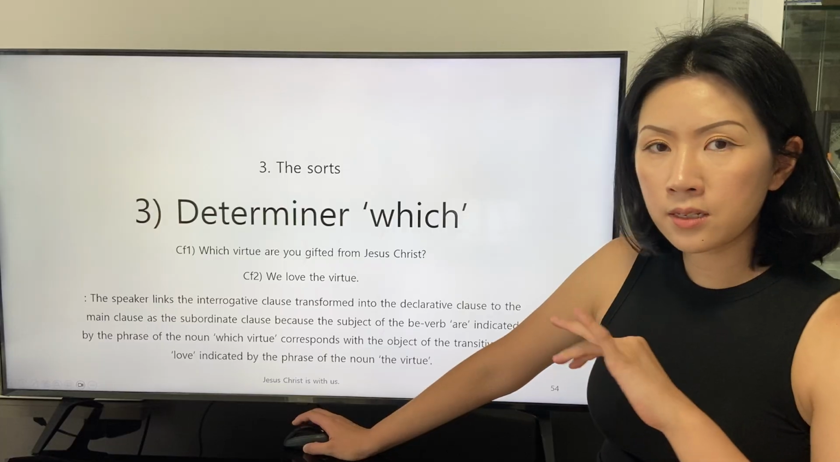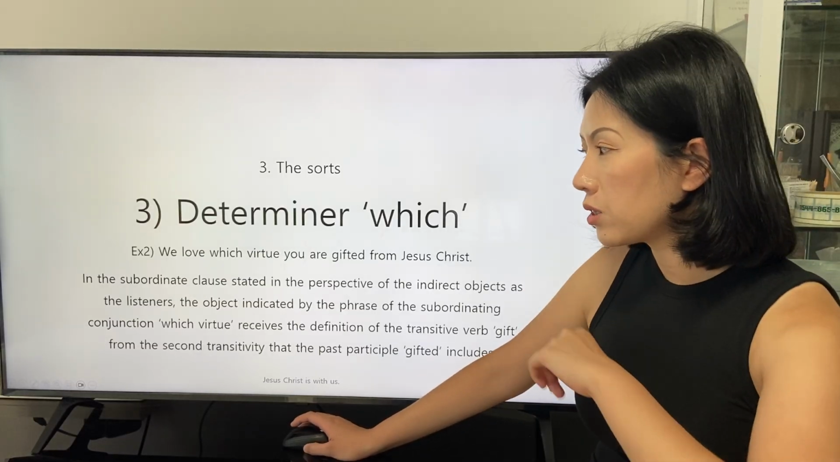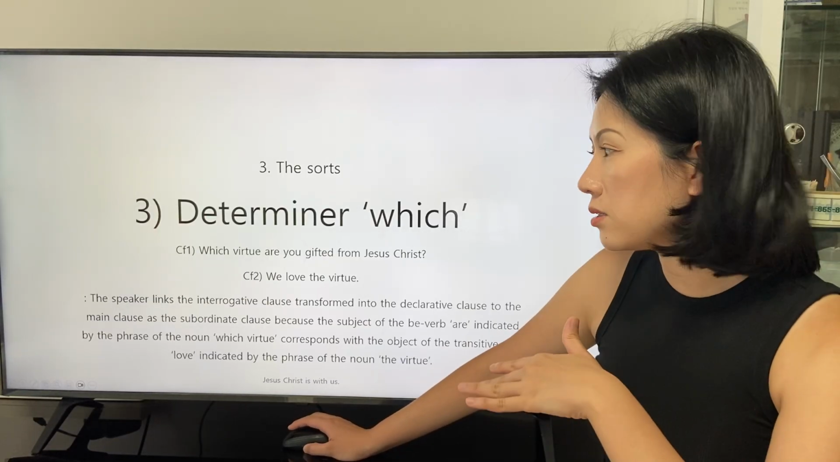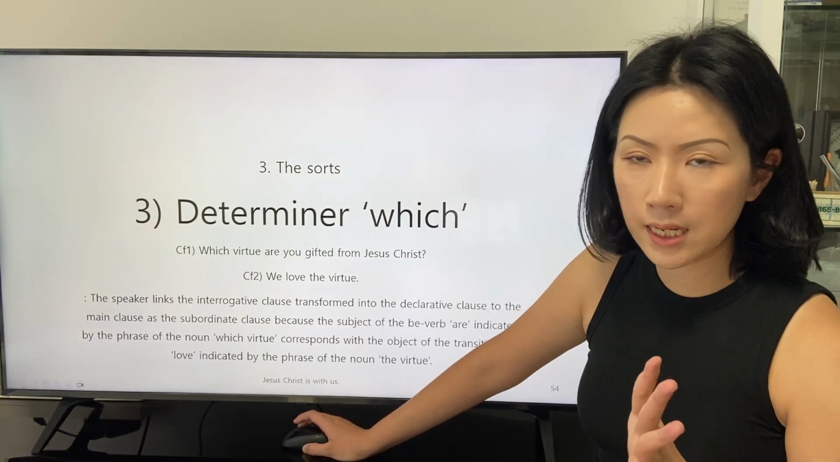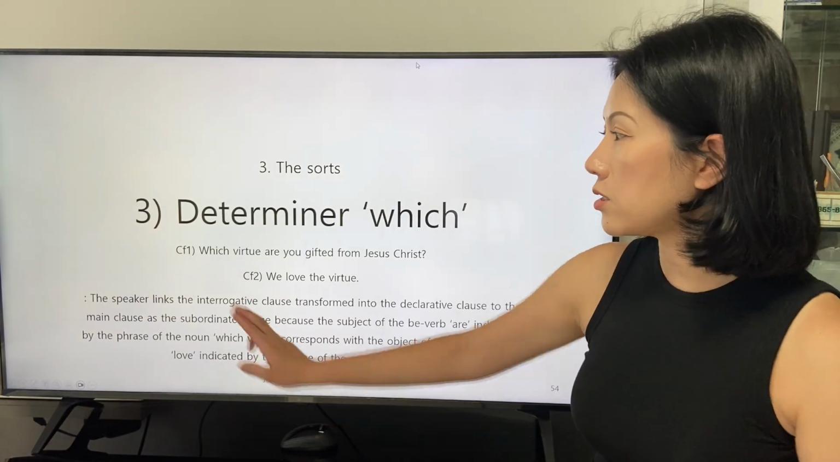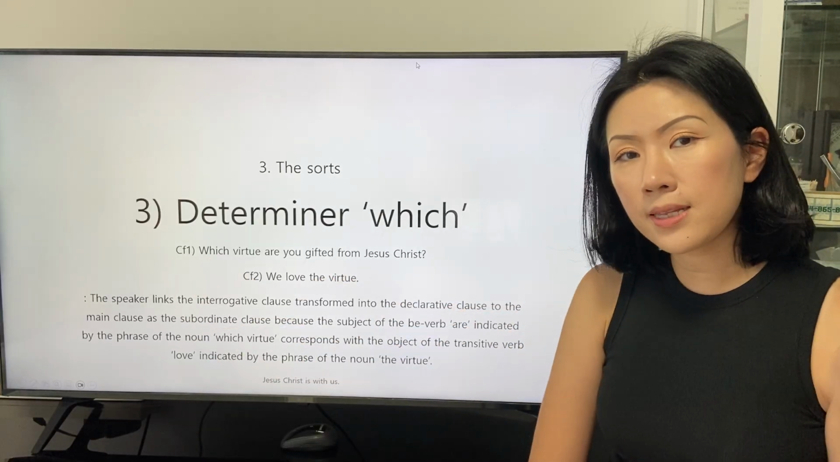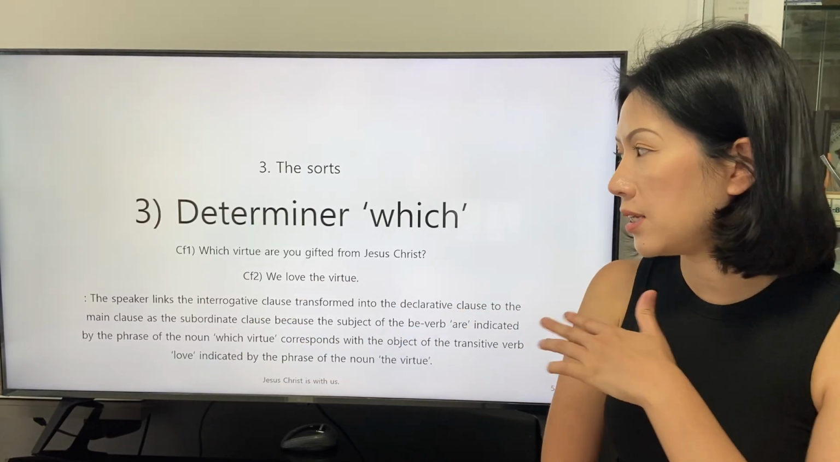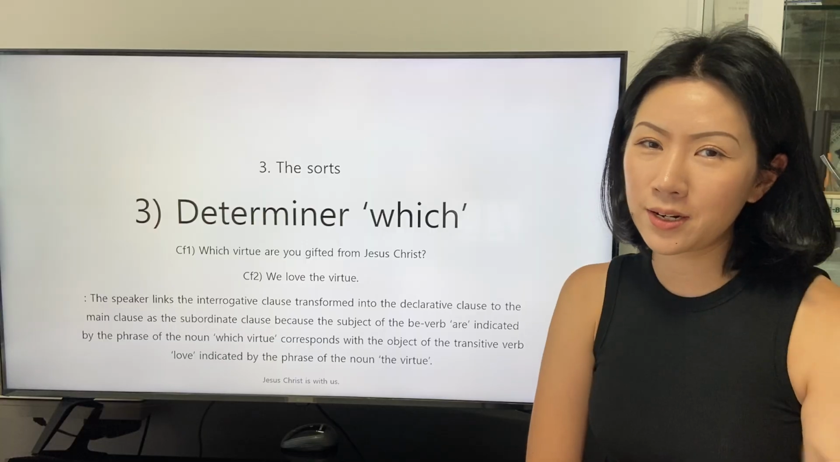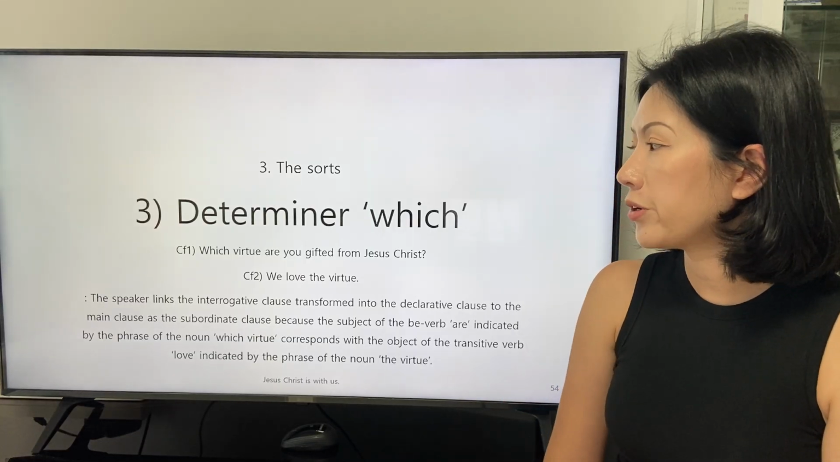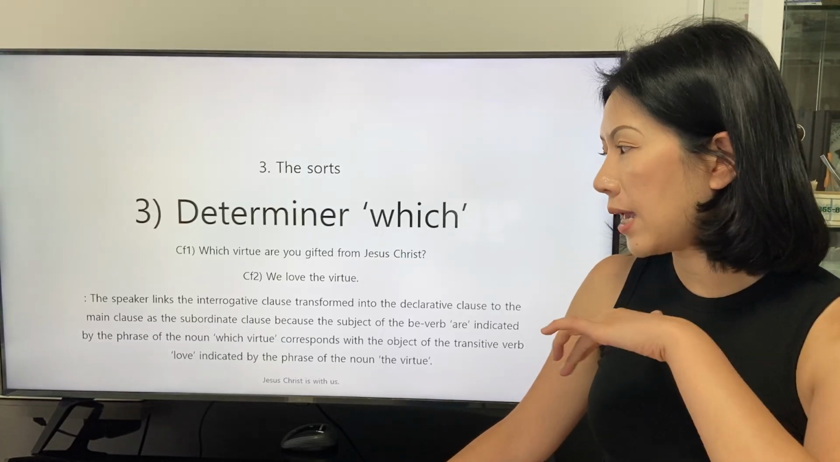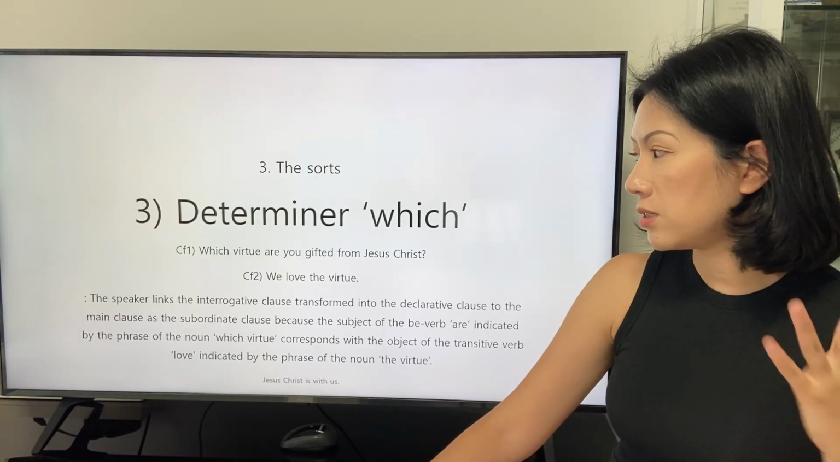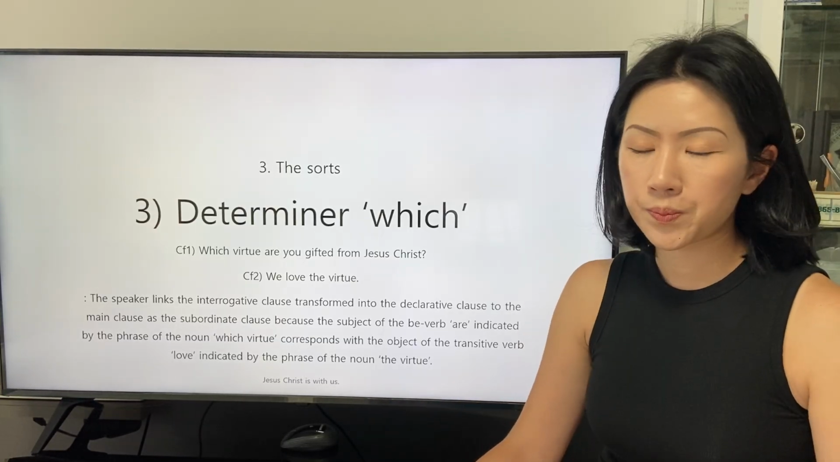We can separate the main clause and the subordinate clause like this before being integrated. The first clause, in which the determiner which is applied as the interrogative, is this. Which virtue are you gifted from Jesus Christ? And the second clause that became the main clause is this. We love the virtue.